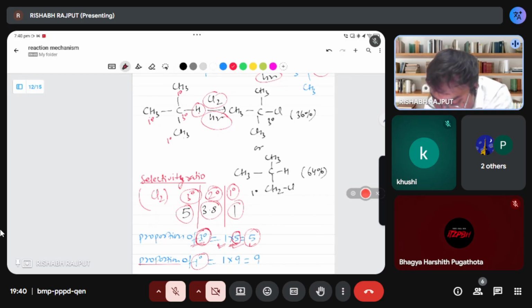And the proportion of 1 degree, how to get? For 1 degree you have only 1 constant value. Just write here 1. And you see 1 degree carbon has 9 hydrogen. 3, 6, 9. Just multiply by 9. You will get 9.